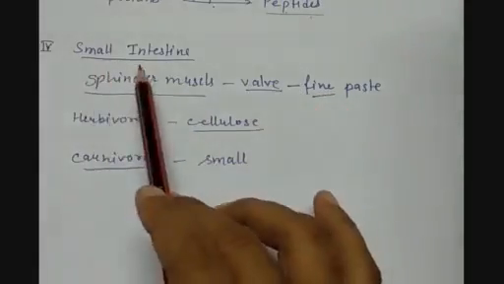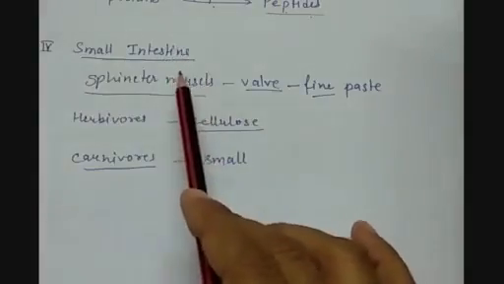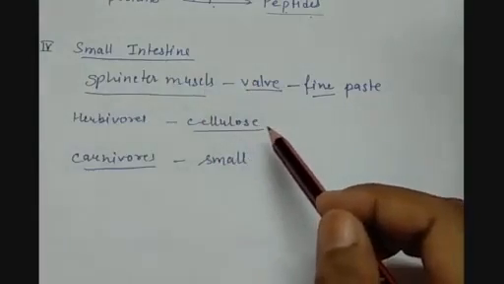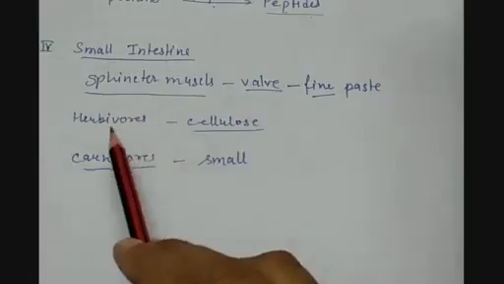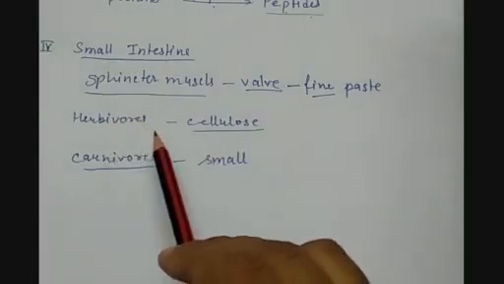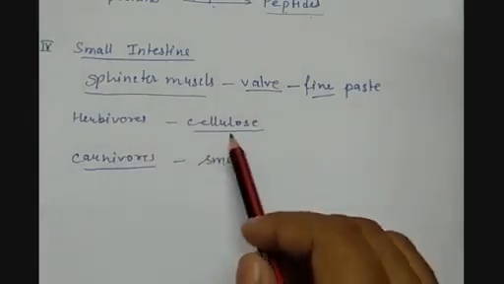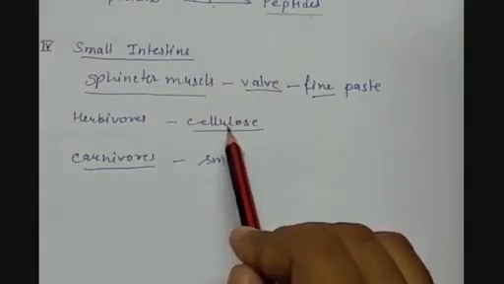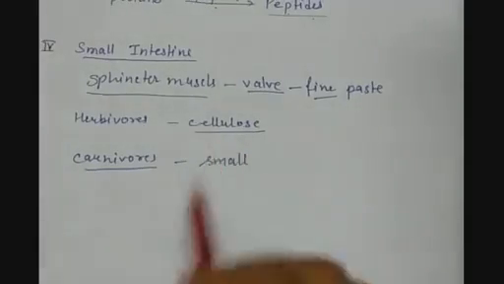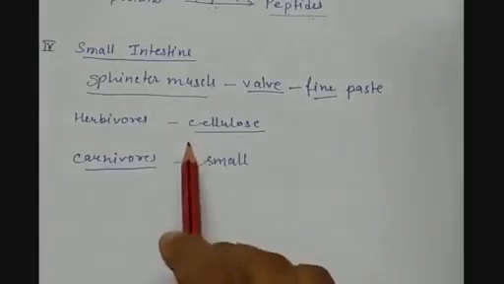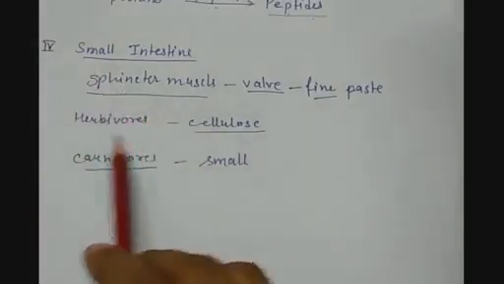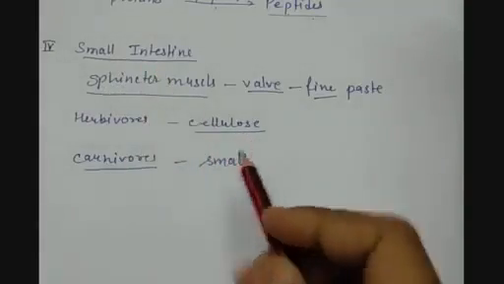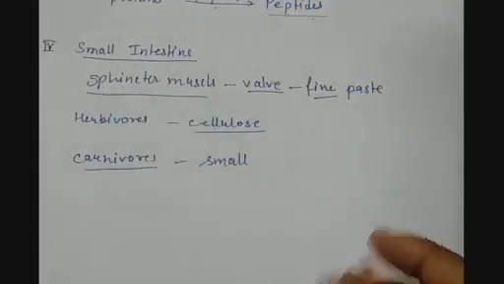Now the size of the small intestine depends on what kind of food we are taking in. For example, herbivores take plant products, which are generally in the form of cellulose or starch. These are hard to digest, or take a long time to digest, and that's why herbivores have a large intestine, so that cellulose can be converted into nutrients.